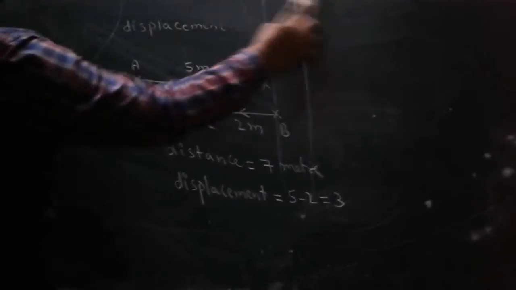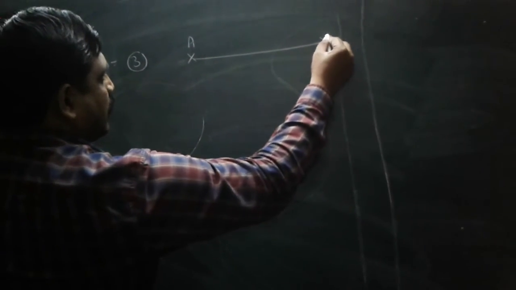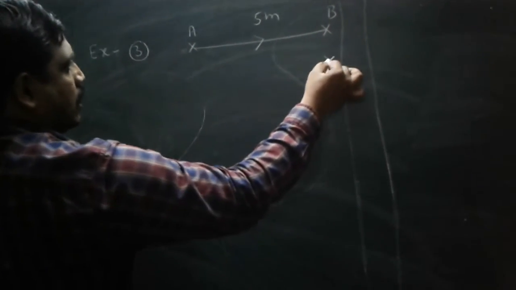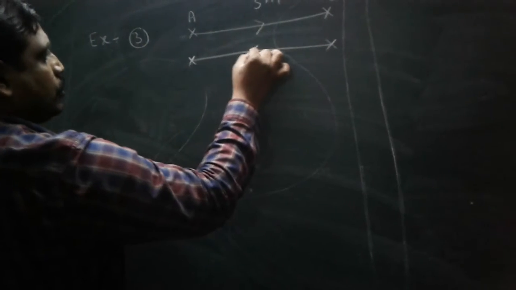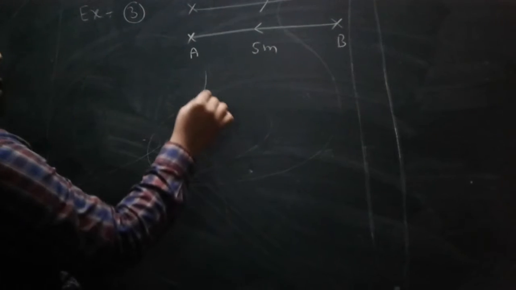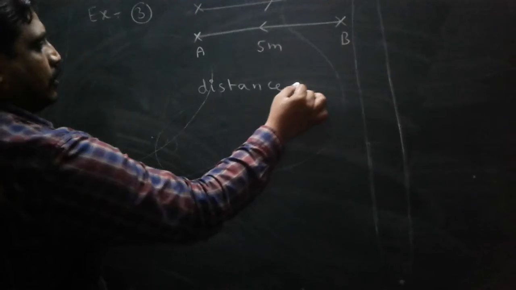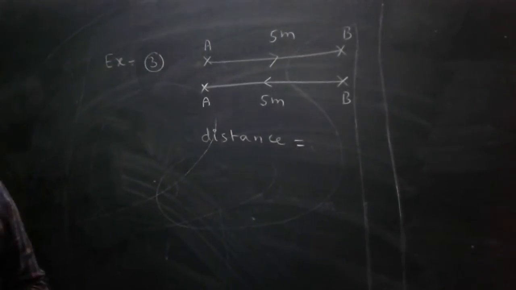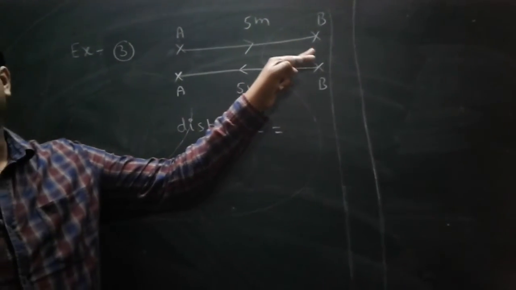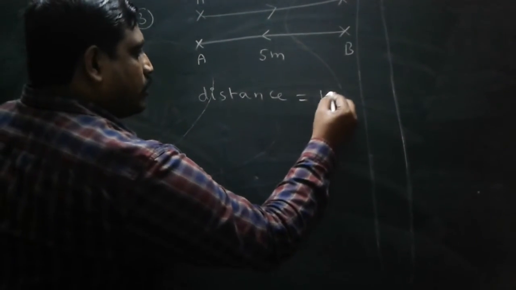Next example, look here. A body travels from A to B 5 meters and again travels from B to A 5 meters. What is the distance according to the question? Distance means total path. A to B, what distance? 5. B to A, what distance? 5. Total length 10.